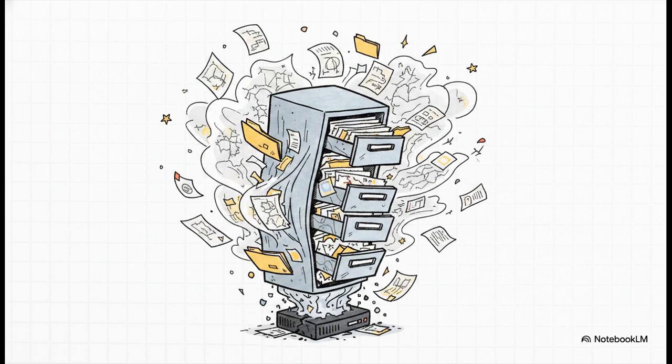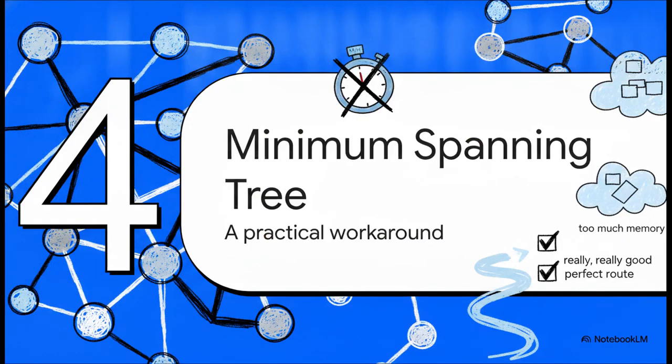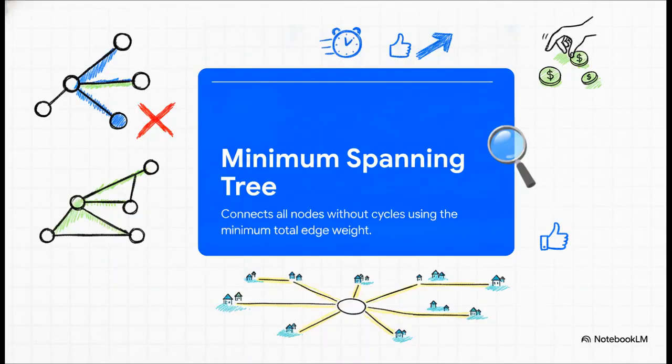Very quickly, you just simply run out of RAM. You might theoretically have enough processing time to run the algorithm now, but literally no computer on Earth has enough memory to store the table for a truly massive network. Section 4. Minimum spanning trees. Okay, so brute force takes way too much time, and dynamic programming takes way too much memory.